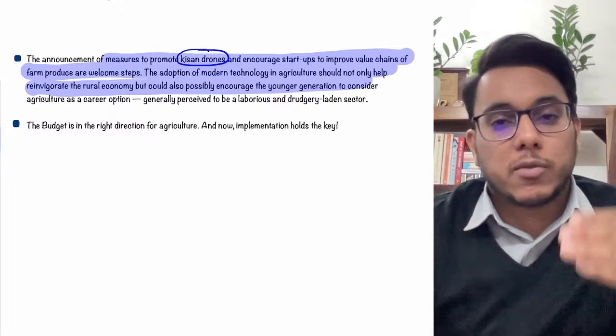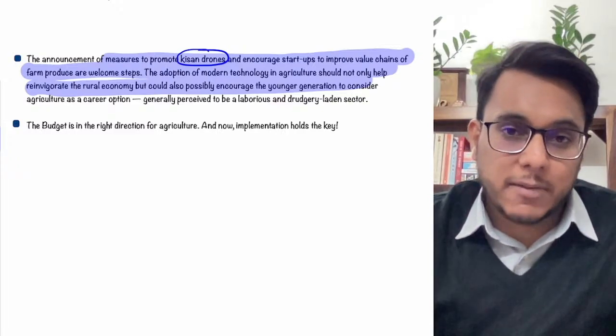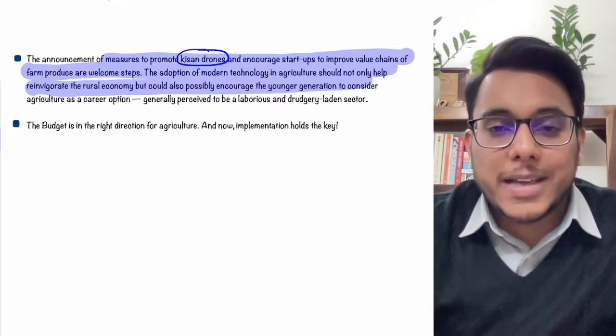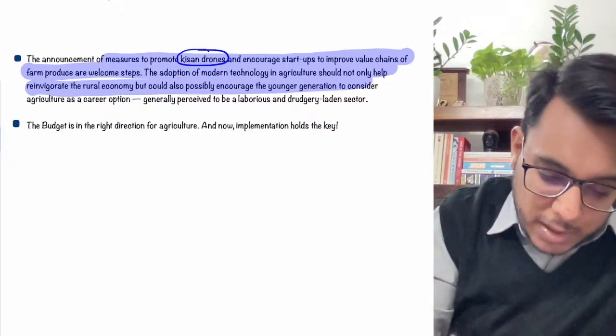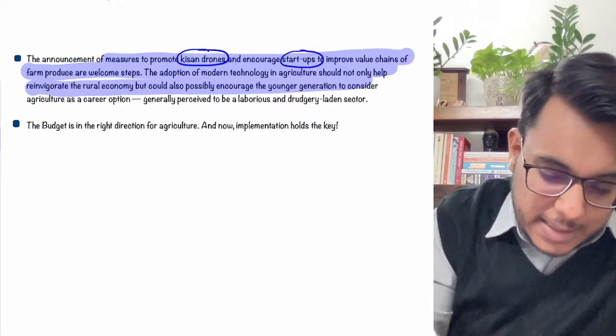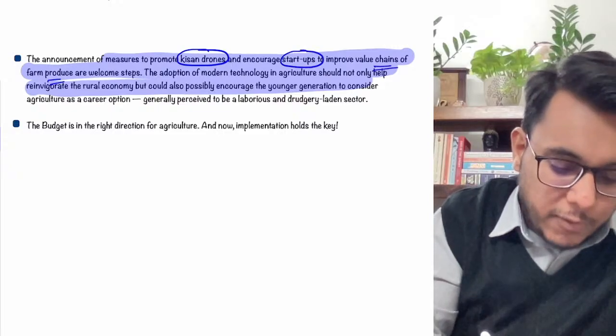Kisan drones will be used for settling the claims under the Pradhan Mantri Fasal Bima Yojana. For recording the land, the Kisan drones will be used. This is a good step that has happened. Moreover, the startups are also being encouraged to improve the value chains of the farm produce.